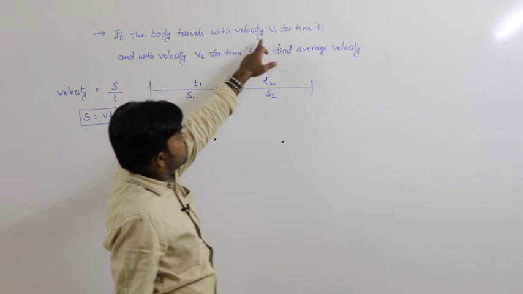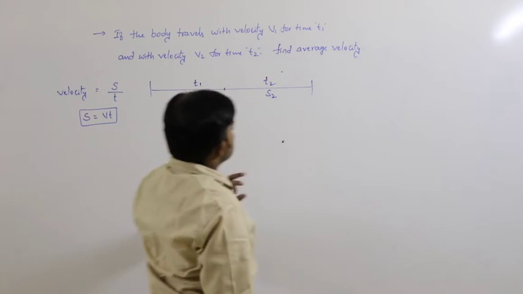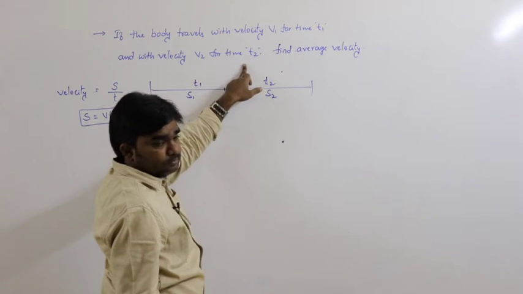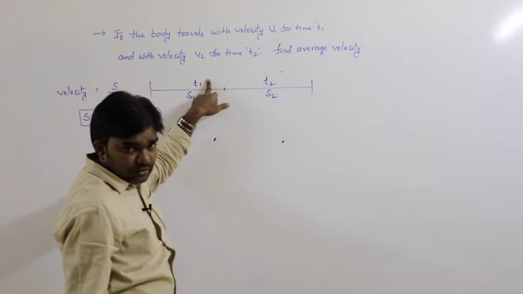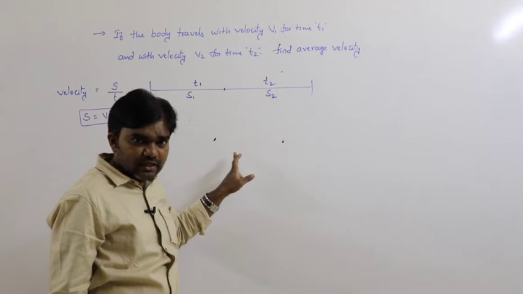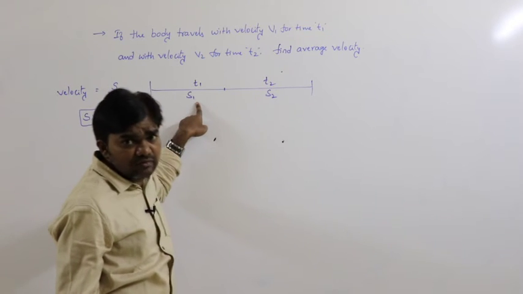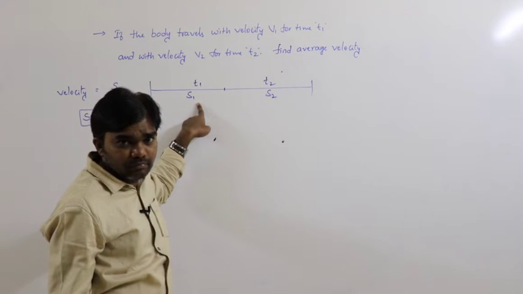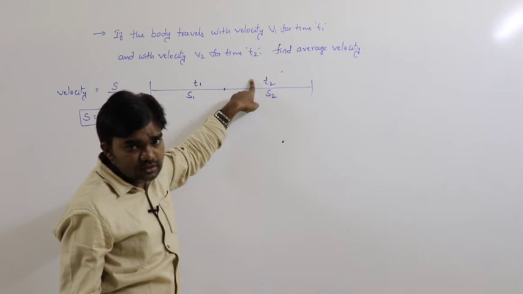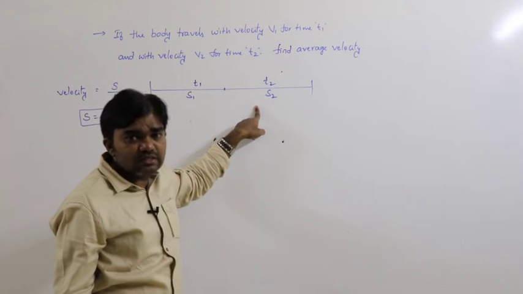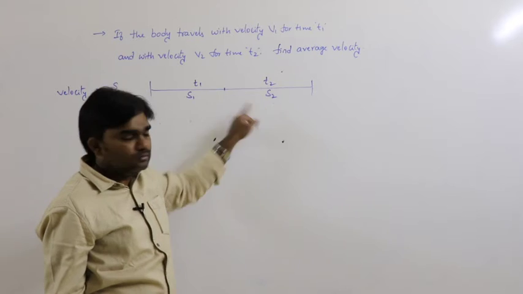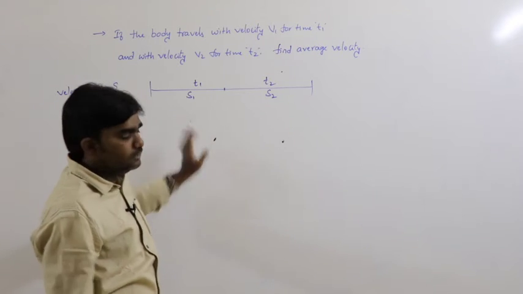In the first t1 seconds, the distance travelled is s1. In the time t2 seconds, the distance travelled is s2. This is the concept.